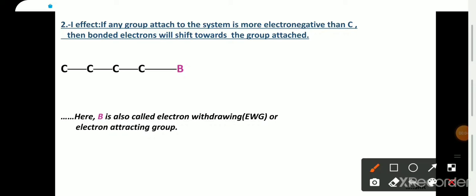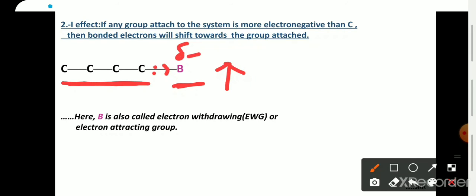Now the second, that is the minus I effect. Consider this is any organic system and B is any atom or group which is attached to the organic system. If the electronegativity of B is higher than that of the carbon, then both of these sigma electrons will shift towards B. So due to this shifting, this B will gain a delta negative charge and carbon will gain a delta positive charge.